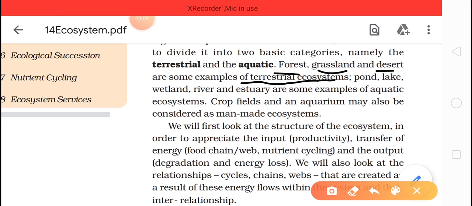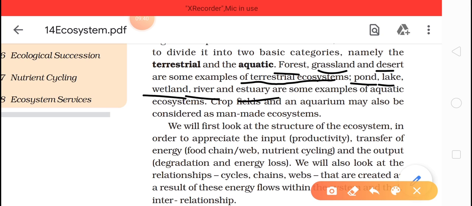Then ponds, lakes, wetlands, rivers, estuaries are examples of aquatic ecosystem, where water plays a very important factor. All the organisms living either in a pond, lake, river or estuary, water plays a very important role.